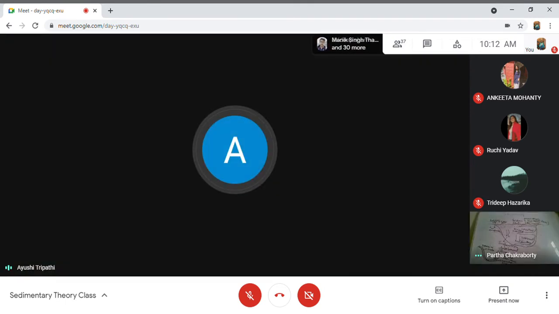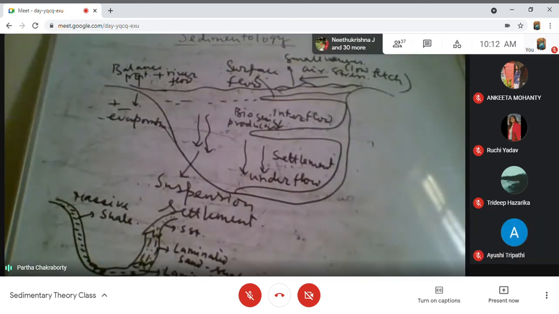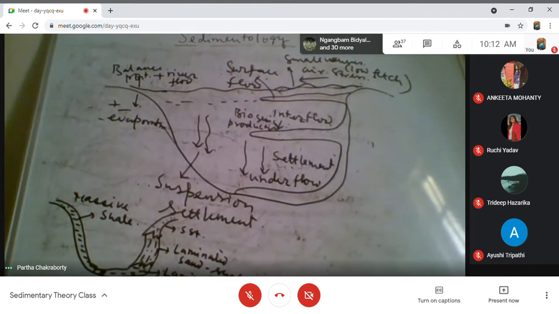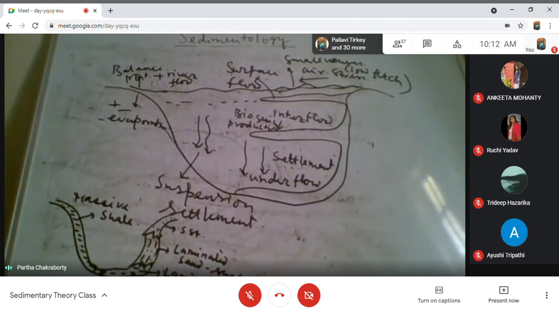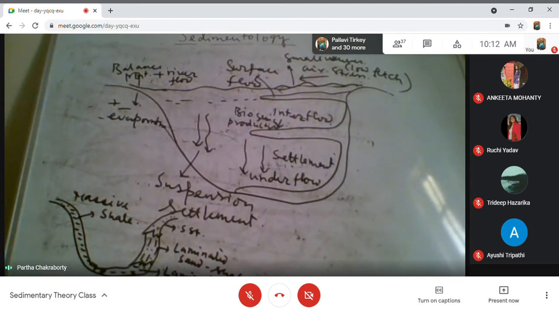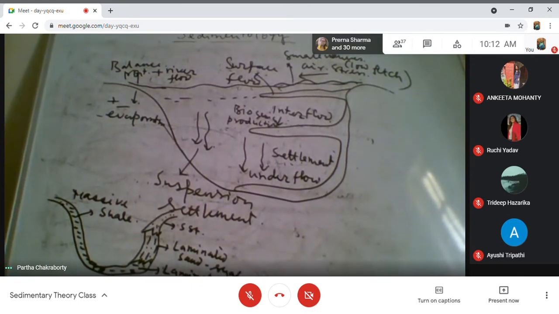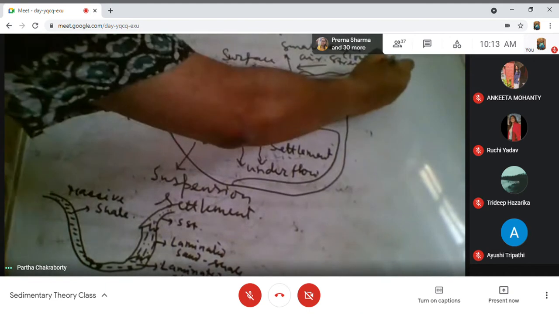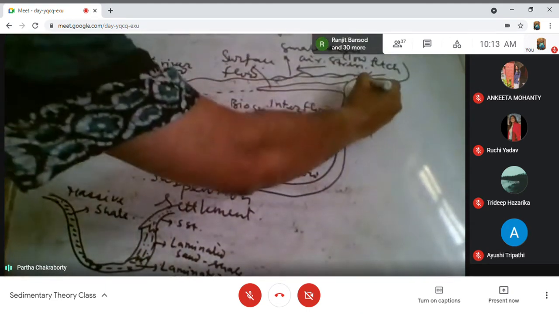So what is written on the right corner? Small waves, low pitch. Then air stress, and that is causing the smaller scale waves on the surface of the lake water. Okay, smaller scale waves. This is the direction of input.